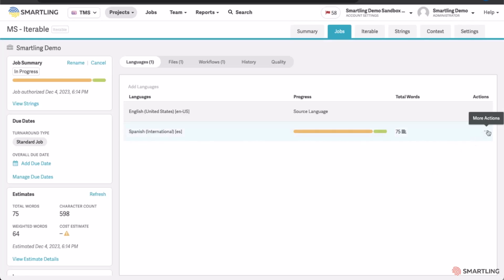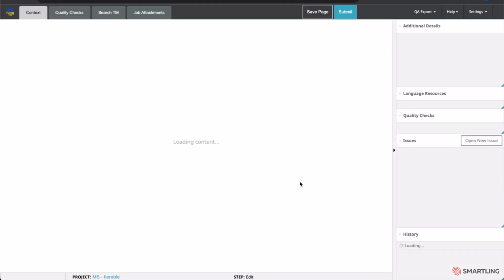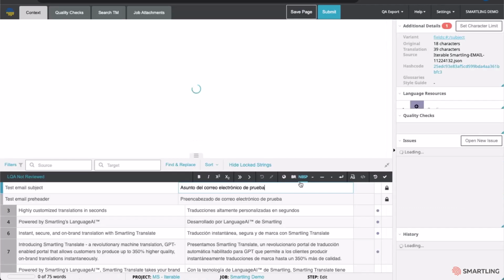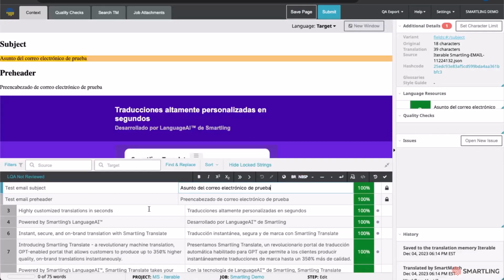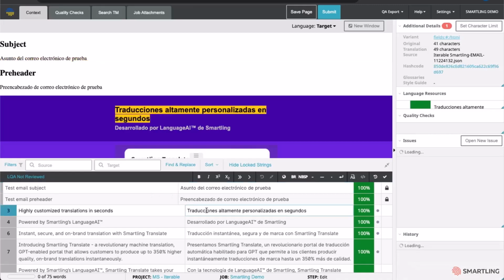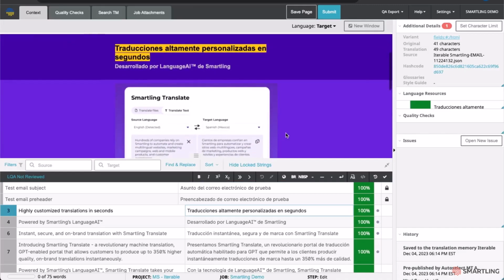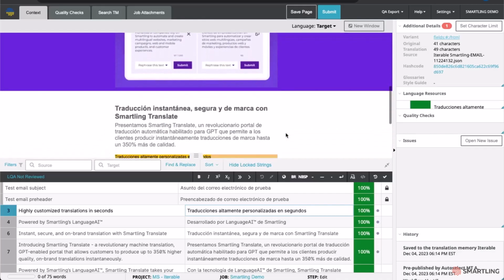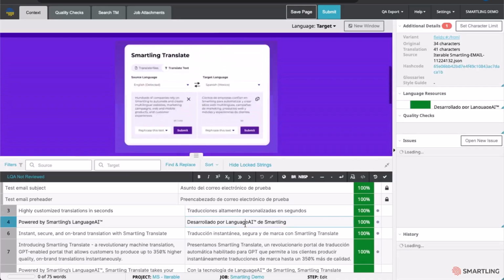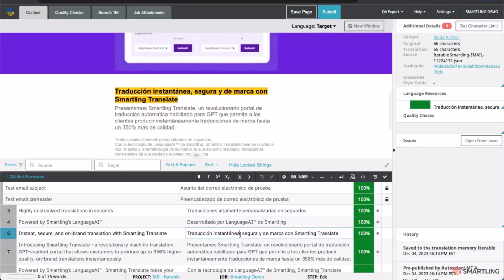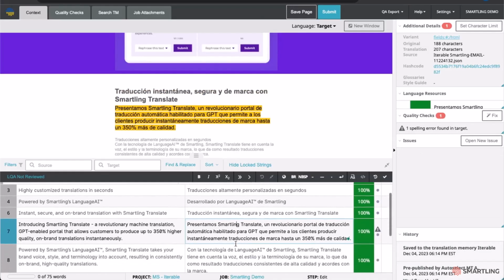The Smartling linguist, as they go in to translate, edit, and review the content, is not only going to see the relevant content to be translated, they're also going to see all header information, the subject line, the pre-header that also needs to be translated, as well as the content in itself. Smartling provides visual context, so displaying the actual email template and the translations in that template, so the linguist can understand exactly how those translations are going to be displayed on the finalized content.